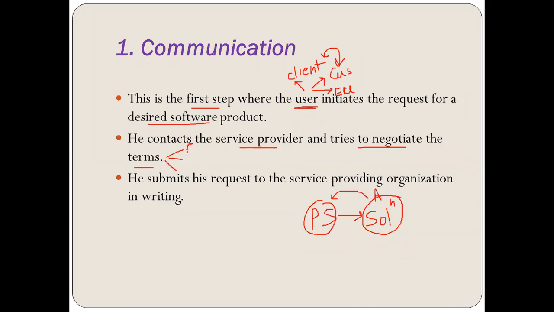Firstly, the cost of the product, how much they can invest, what budget do they have. Second thing, the timeline, how much time they are giving you to develop that software, and the quality. What does quality mean? Quality means all the functionalities which are required by the customer or the end user, right? He submits his request to the service providing organization in writing. Now the formal document is prepared and that is provided to the service provider, right?